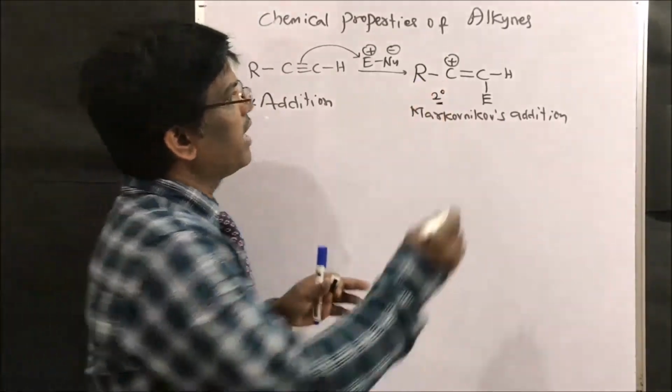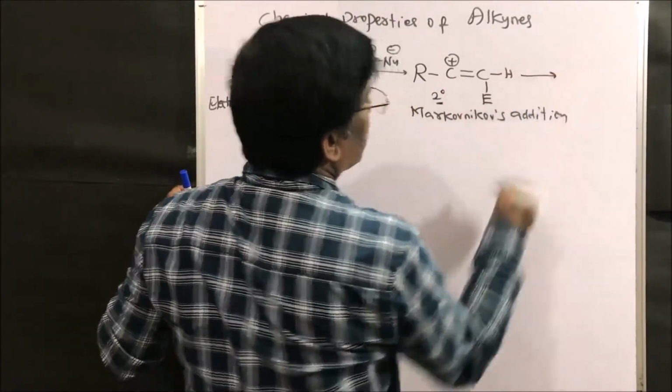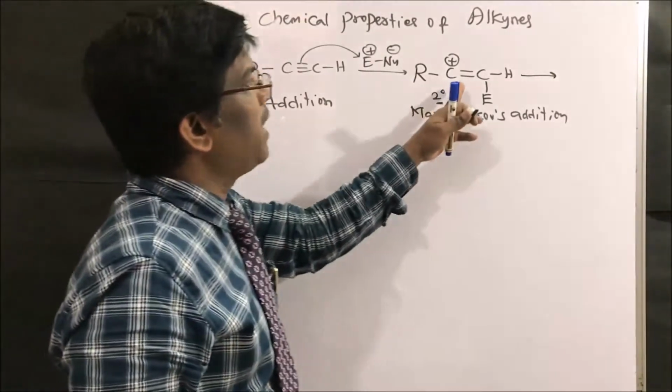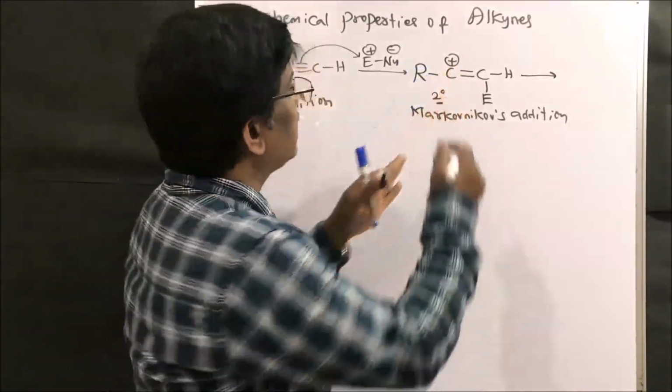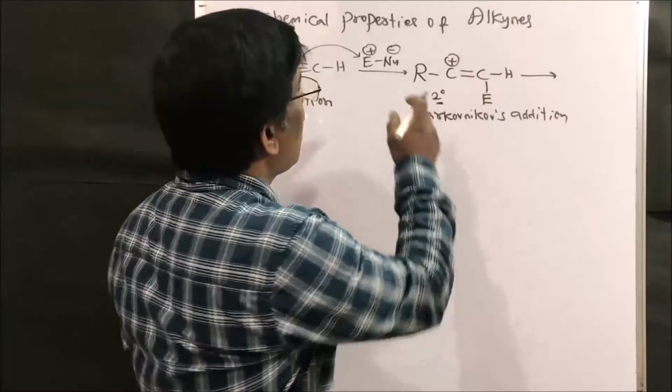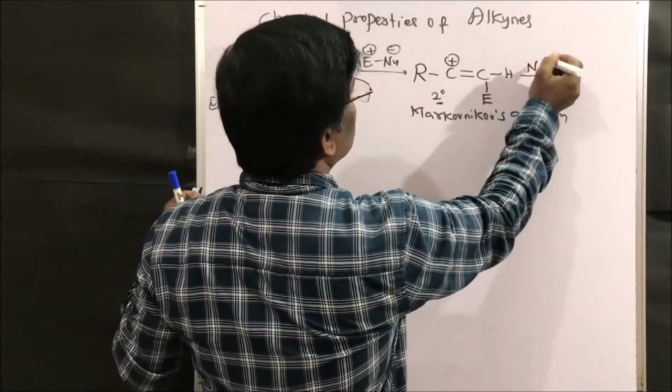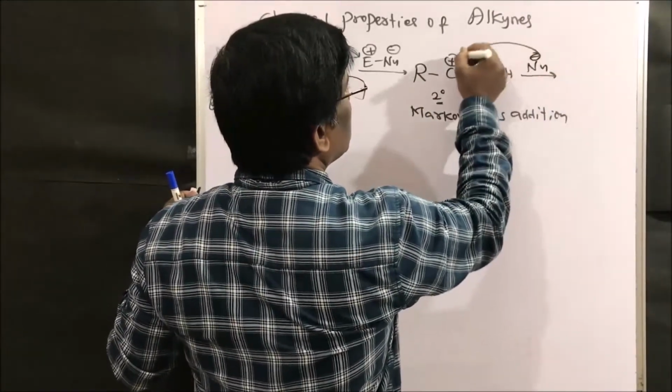This secondary carbocation further, depending on its stability, either isomerizes or then adds to the nucleophile.